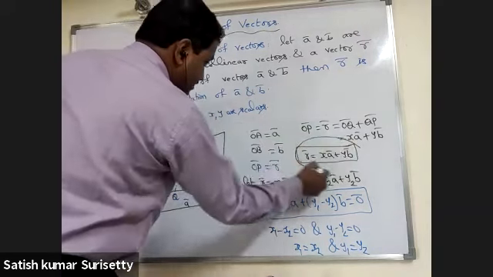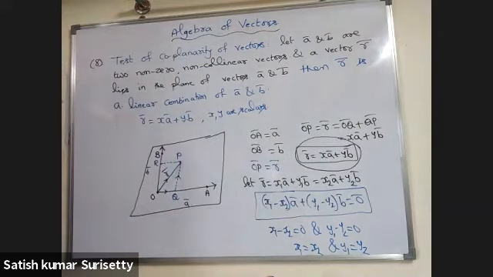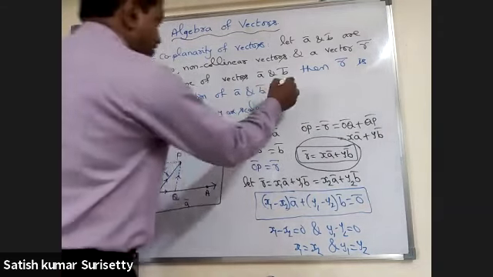From this test of coplanarity of three vectors, we can conclude one more point.